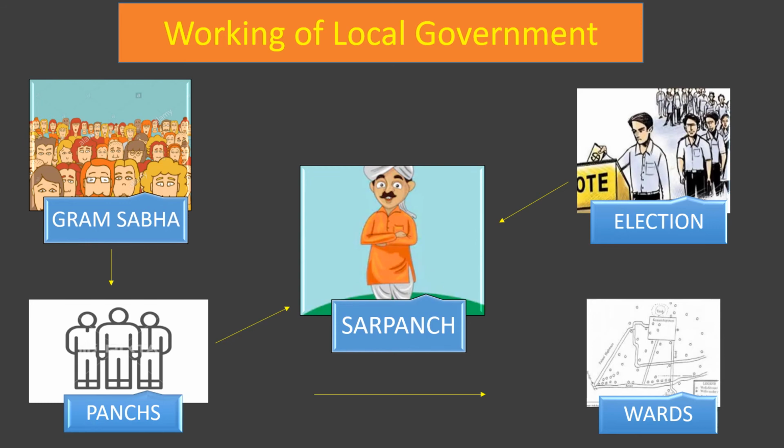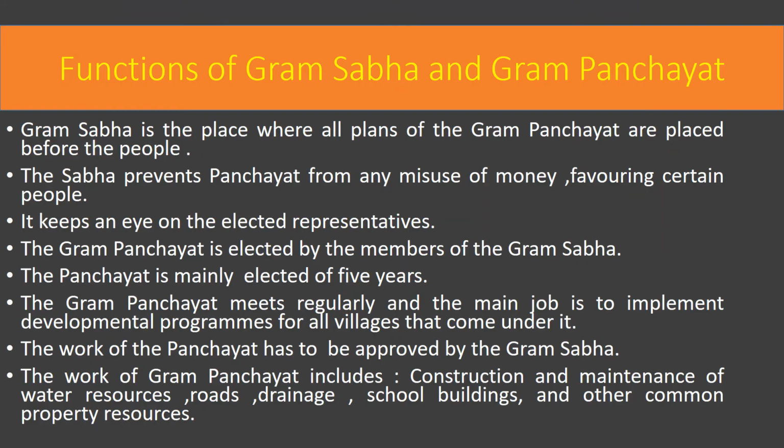how it functions. So now the functions of the Gram Sabha and Gram Panchayat. Gram Sabha is the place where all plans of the Gram Panchayat are placed before the people. As I already told you in the previous slide, the Sabha prevents panchayats from any misuse of money favoring certain people. It keeps an eye on the elected representatives.